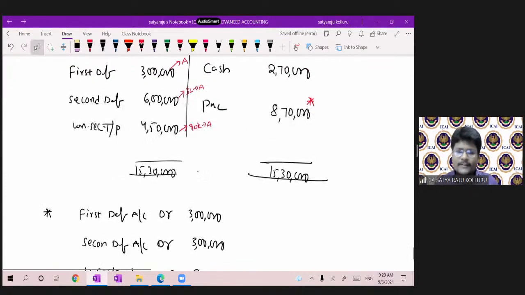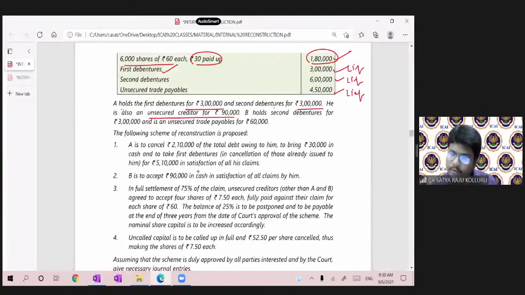Sir, after transferring to A, there is no balance in first debentures. After transferring 3 lakhs to A, 3 lakhs is there in second debentures. Unsecured trade payables remaining, how much is there, sir? Under 3,60,000. Okay. Now let me continue. B holds second debentures for 3 lakhs and is an unsecured trade payable for 60,000.